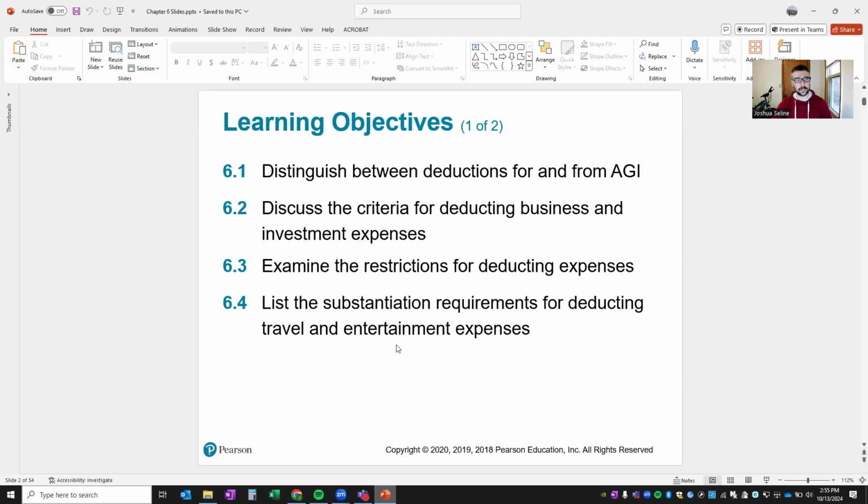This week we're going to be discussing deductions and losses, and deductions for AGI versus from AGI. Let's share my screen. We're going to get into it.